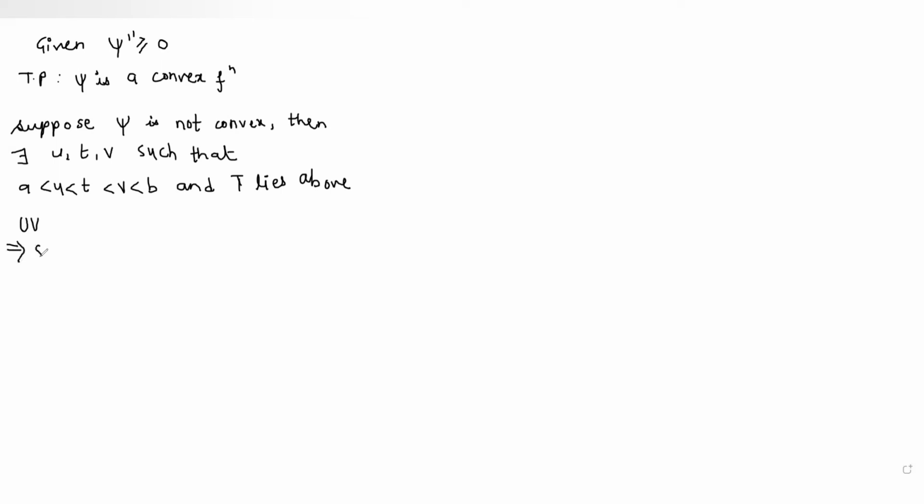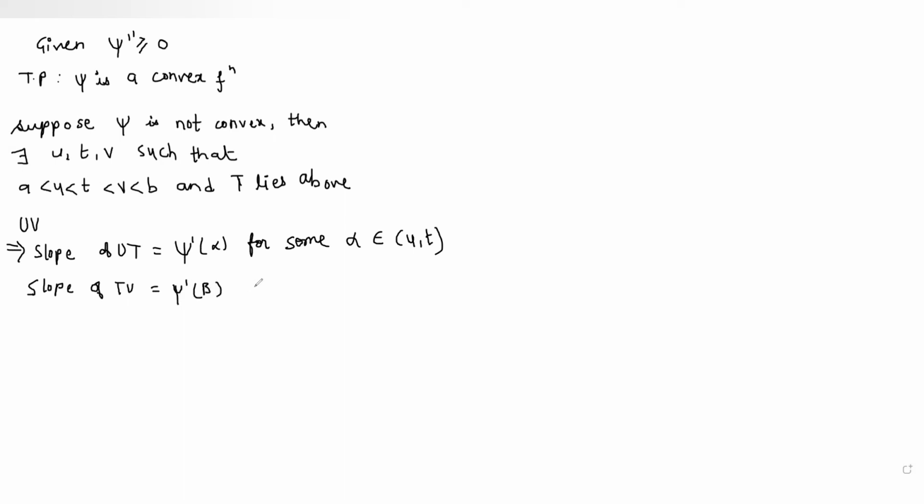So therefore this implies that the slope of ut is equal to psi dash of alpha for some alpha belonging to (u, t), and also that the slope of tv is equal to psi dash of beta for some beta belonging to the interval (t, v).